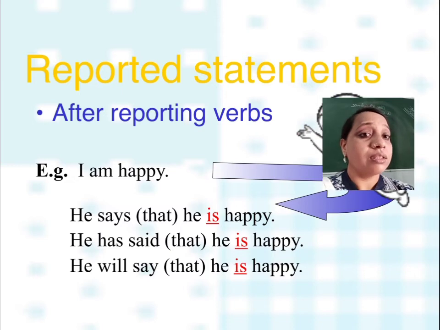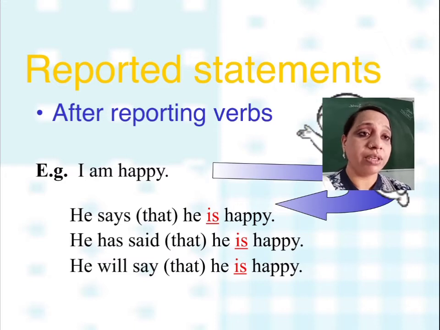Okay. Why are we not changing is to was? Because the reporting verb says is present tense. See the next example. He has said that he is happy. So he has said, again present perfect, no change of tenses. Only the pronoun will change.